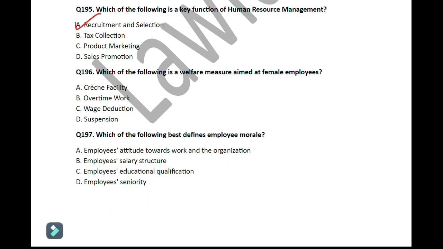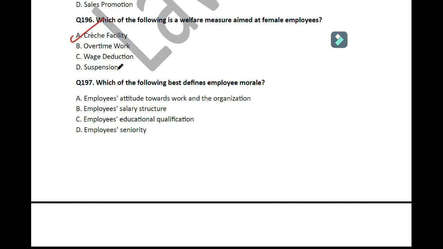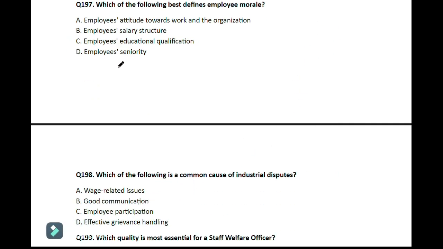Move on to the next question. Question number 196. Which of the following is a welfare measure aimed at female employees? So the correct answer is crèche facility. So move on to the next question. Question number 197. Which of the following best defines employee morale? So here the correct answer is option number A, that is employees' attitude towards work and organization.